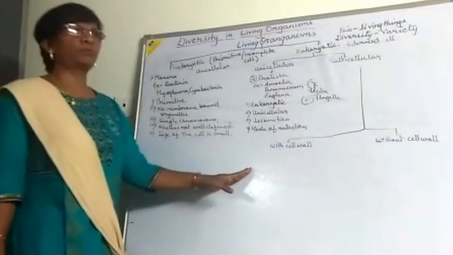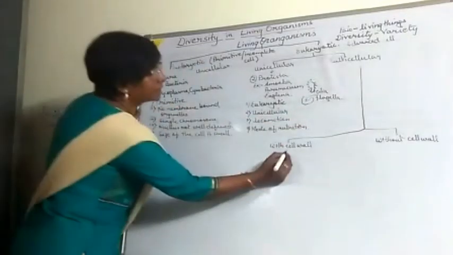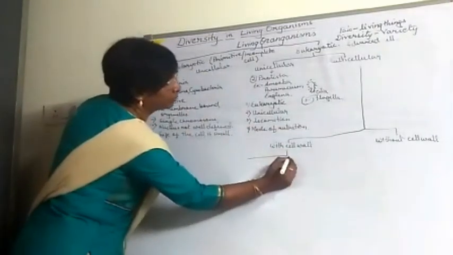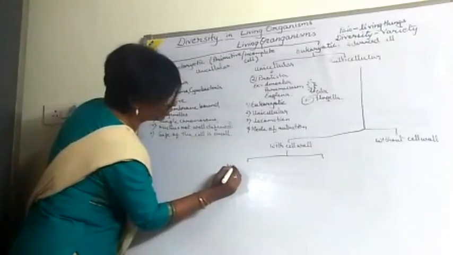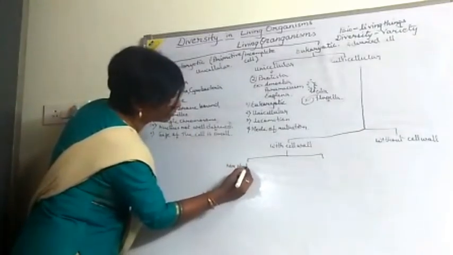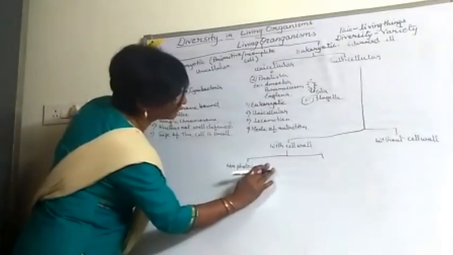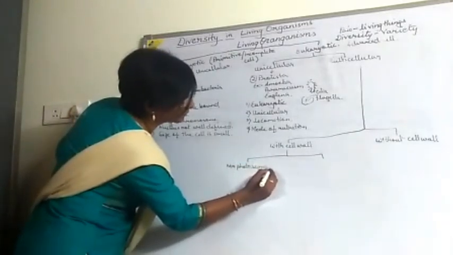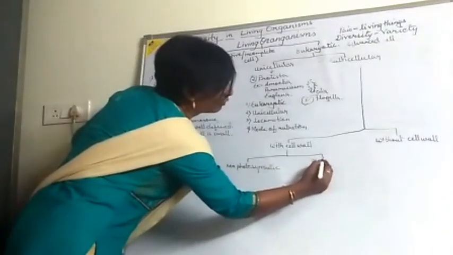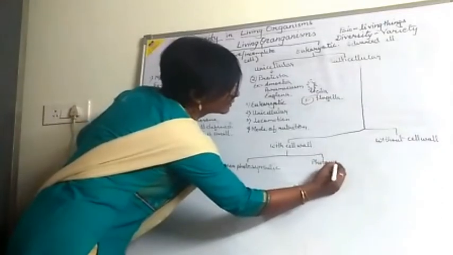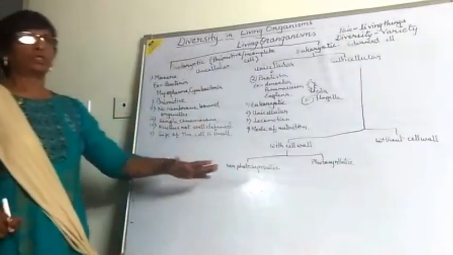So when we make it like this, with cell wall and without cell wall, the cell wall one is again divided into two. One is the non-photosynthetic and another one is the photosynthetic.